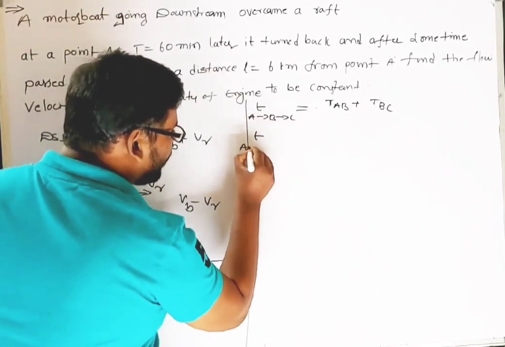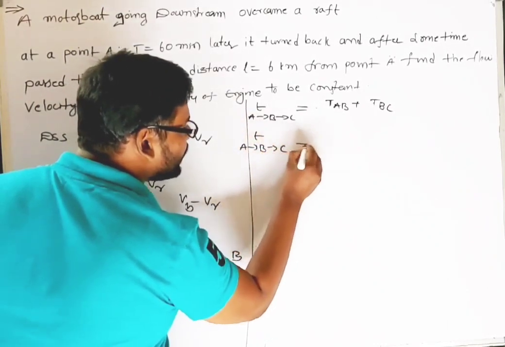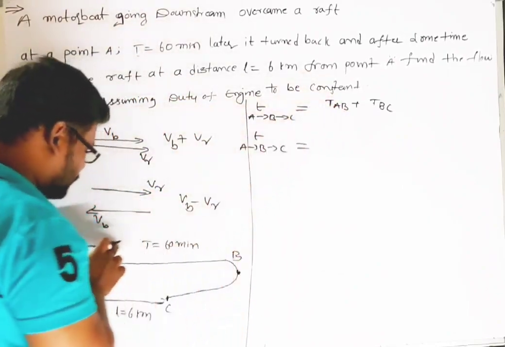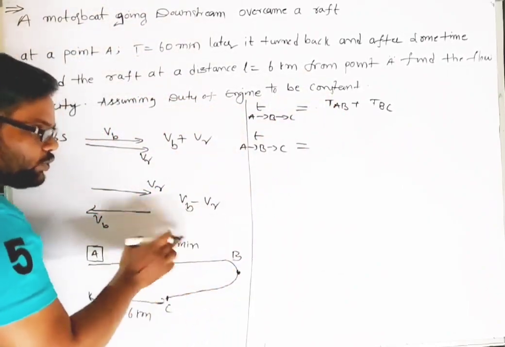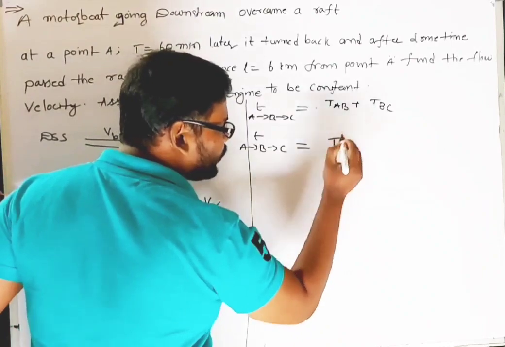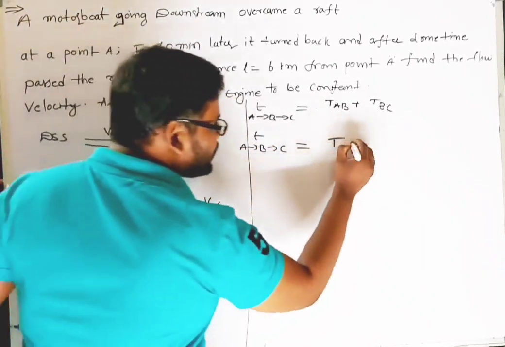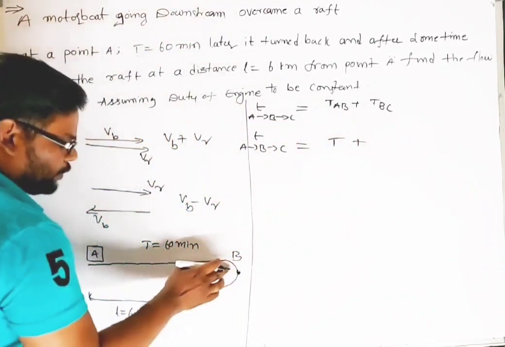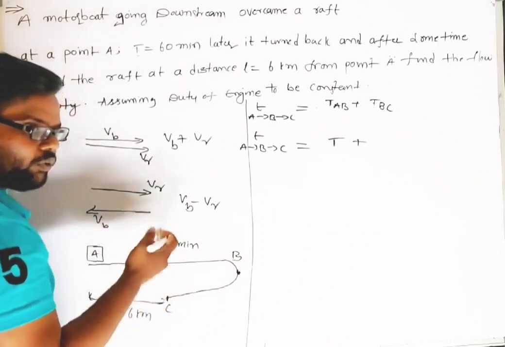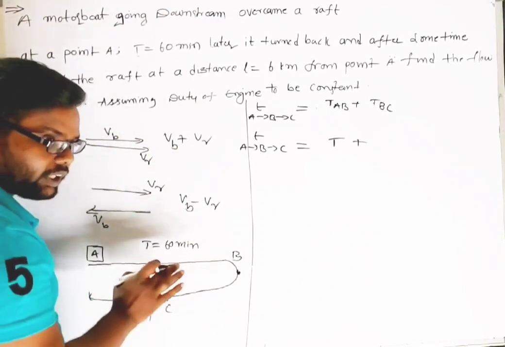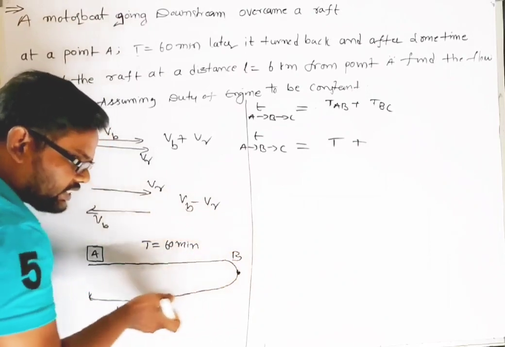So T from A to B, B to C, that is equal to TAB, that is T is equal to 60 minutes they have given. So you can write T, plus, from B to C we need the distance. This is downstream and this is upstream.